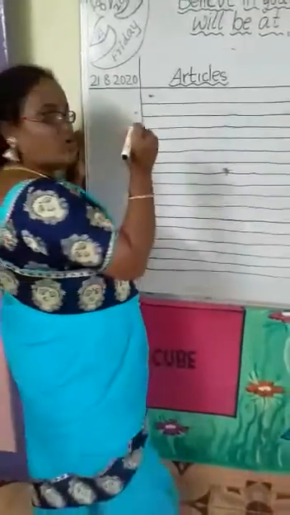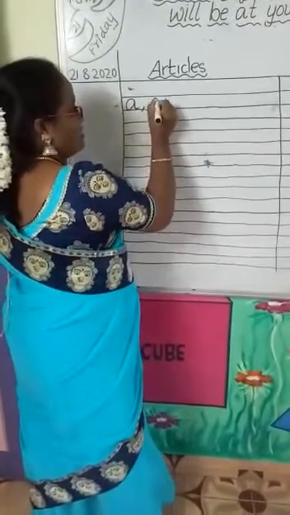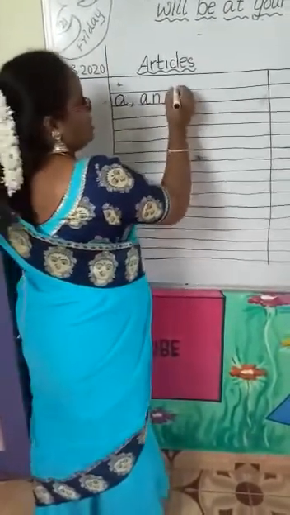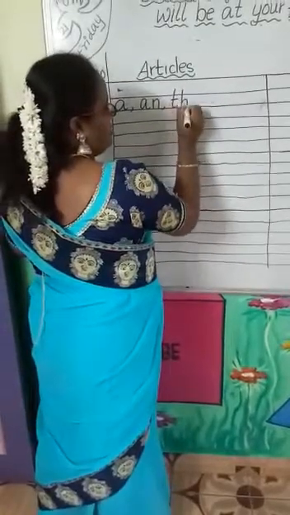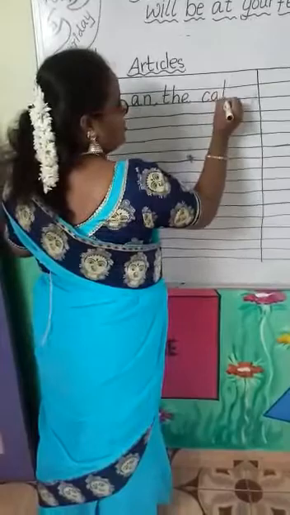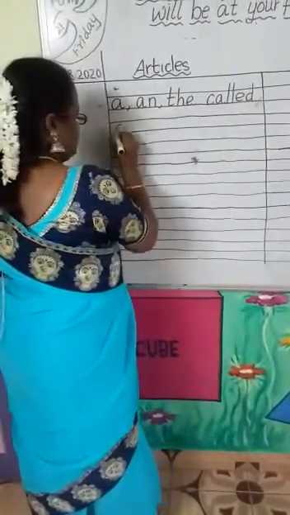Articles. Articles means, can you tell me? Shall I write on the board? A and the, you have to put a comma. A, the, comma, called articles.